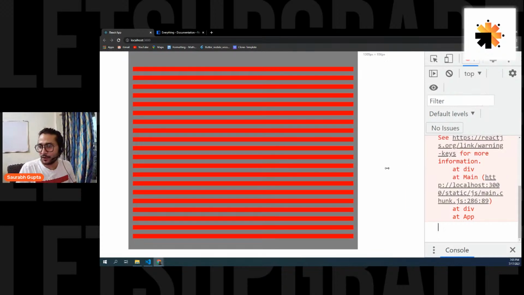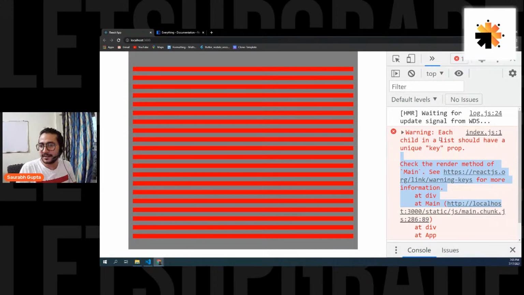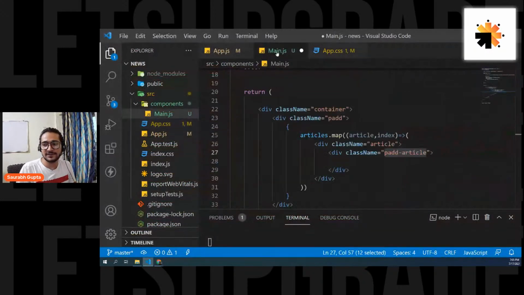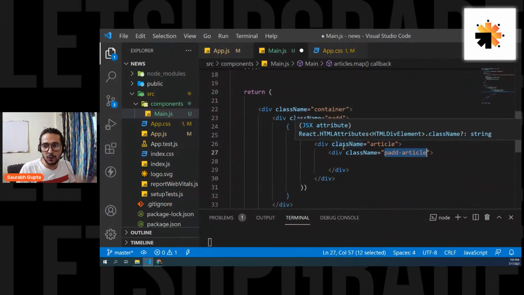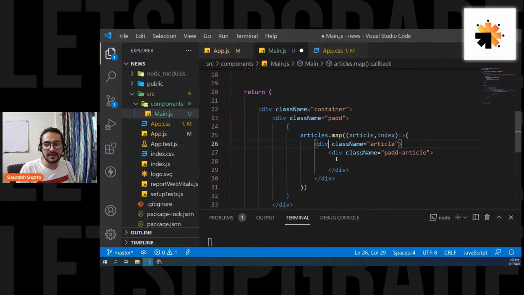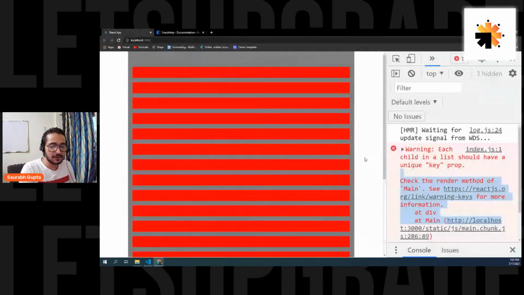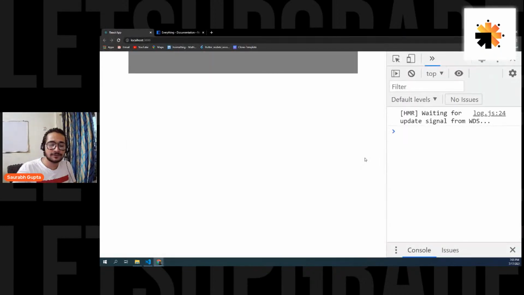And yes, we have an error for key, I think. Yep. We have the error that each child in a list should have a unique key. That means whenever you generate elements using the map, using looping, you should give a key. So let's go on key, and it should be a unique key. Here, this index thing is really unique. It is unique for each and every element. So just pass that index. It will create a unique key for each and every element inside the loop. And now the error should go away. Let's see. Refresh, and the error is gone.